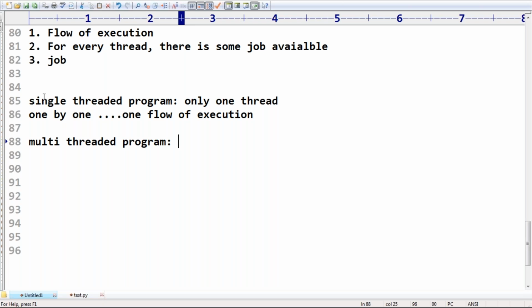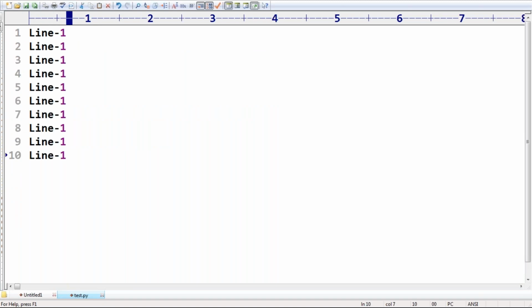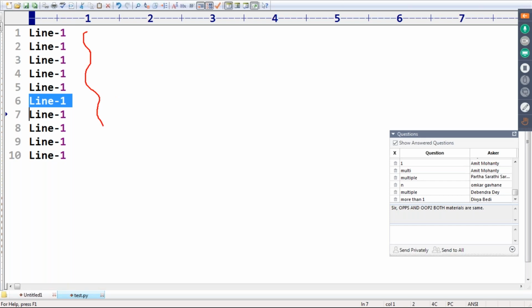By default, a Python program or a Java program always has a single flow of execution only. First line 1, then line 2, then line 3, and so on. After completing line 1, line 2; after completing line 2, line 3, line 4, line 5, line 6, and so on, one by one it is going to execute. This type of thing is nothing but single-threaded.